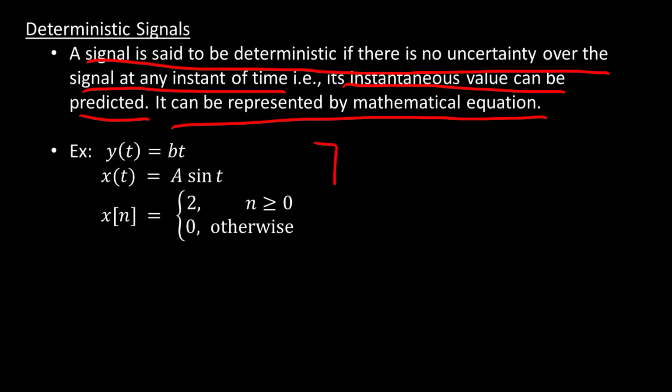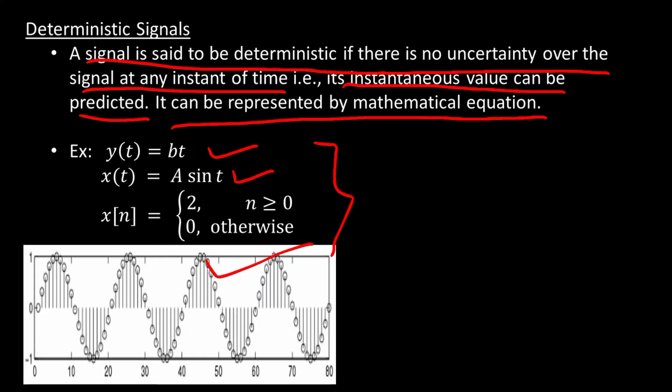Here observe the examples. y of t is equal to b t. y of t is a signal, and b into t is the mathematical representation of that signal. And x of t is equal to a into sin t. Here x of t is a signal and a sin t is the mathematical representation. And x of n is equal to 2 when n is greater than or equal to 0, and 0 otherwise. It is also one type of signal.